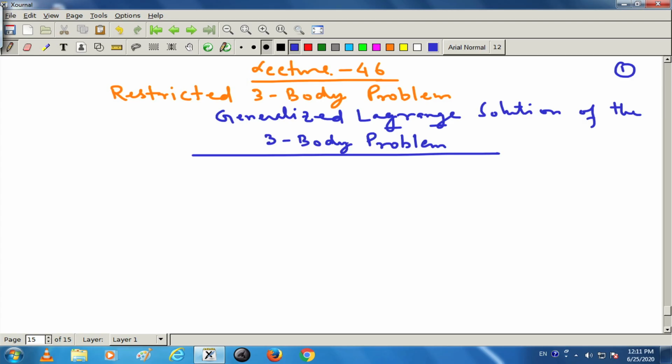So, today in this lecture we will wind up the issues related to the three body problem. We are going to discuss the generalized Lagrange solution, but if we try to work out the whole thing, it may take at least 6-7 hours, and we do not have that much time. So, for half an hour whatever I can discuss, and the rest of the materials, as I told you earlier, I will give you as handouts, in soft copy.